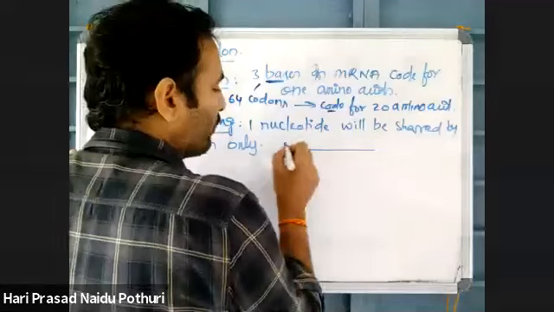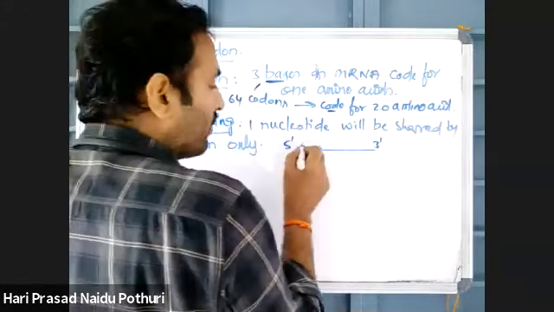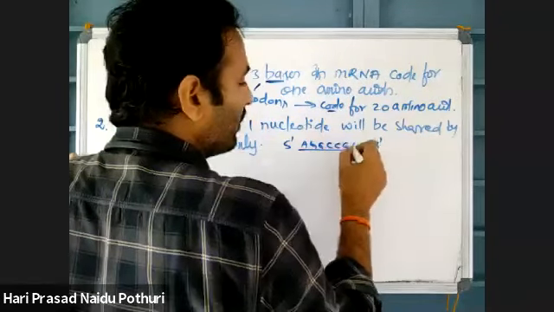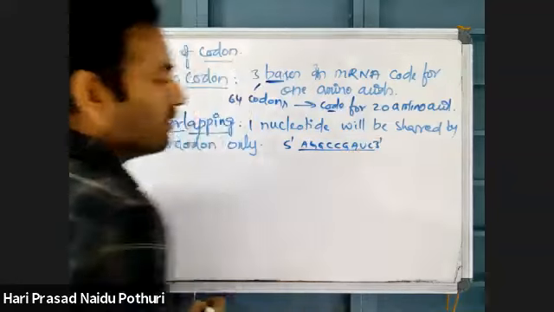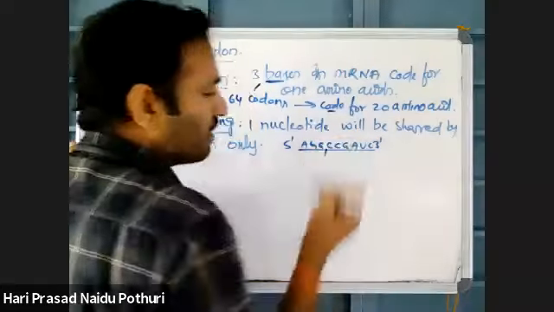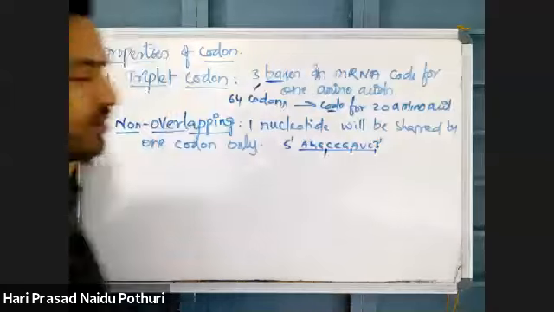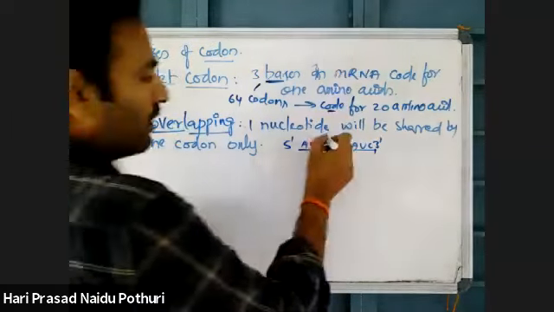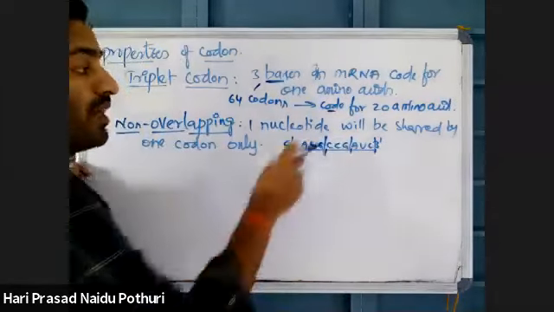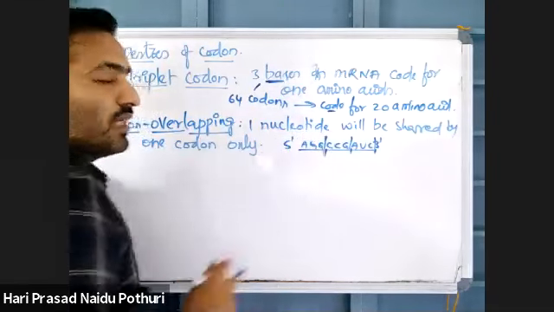See, suppose 5 prime to 3 prime is a sequence. Here, A, G, G, C, C, G, A, U, C, like that. Non-overlapping codon means AGG is one codon, CCG is one codon, AUC is one codon. This is non-overlapping. One nucleotide will be taken into only one codon. This nucleotide will not be taken into another codon.